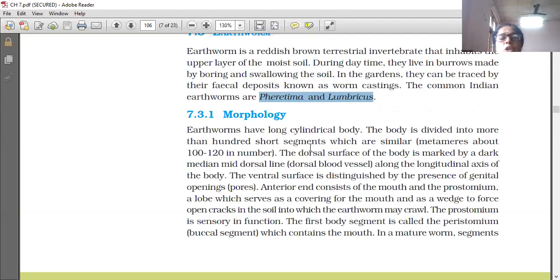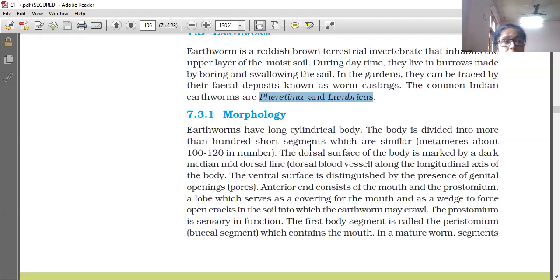More than 100 short segments which are similar only. Similar means all the segments contain the same organs. However many organs are present in one segment, those many organs will be present in the other segments. Like that, segmentation is called metamerism.